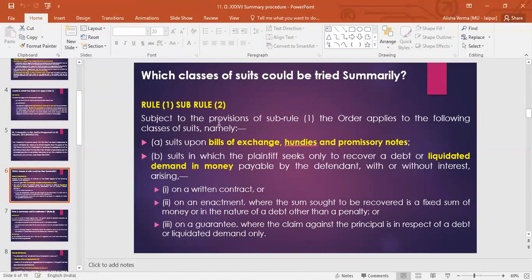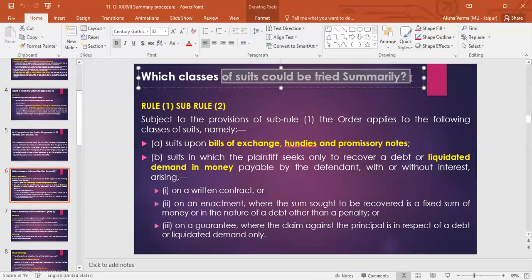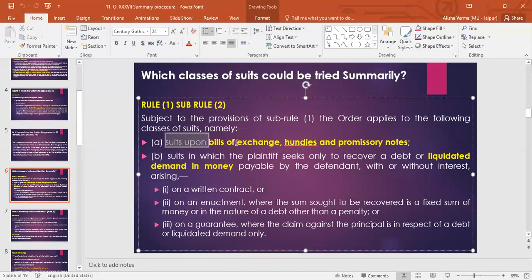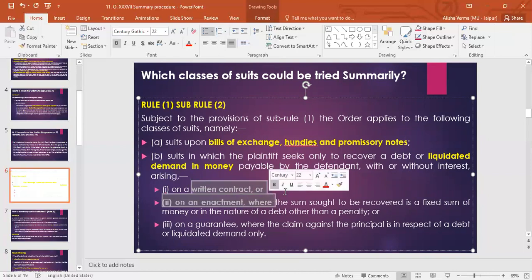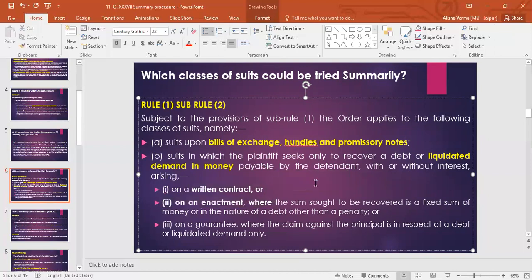Let's come to sub-rule 2, which classes of suits could be tried summarily: suits upon bill of exchange, hundies, and promissory notes, and suits in which the plaintiff seeks only to recover a debt or liquidated demand in money payable by the defendant, with or without interest, arising from what? From a written contract, some written contract between you, or on an enactment where the sum sought to be recovered is a fixed sum of money, and the nature of the debt is other than a penalty.